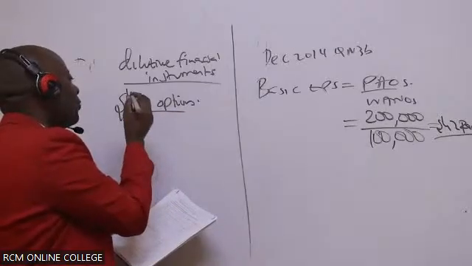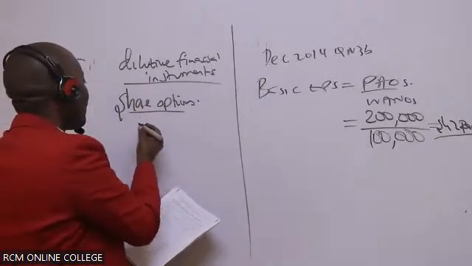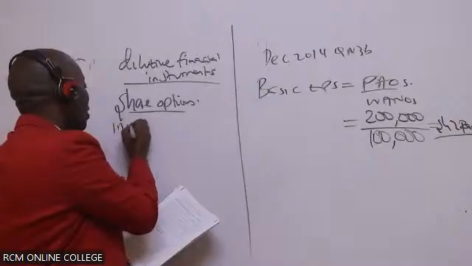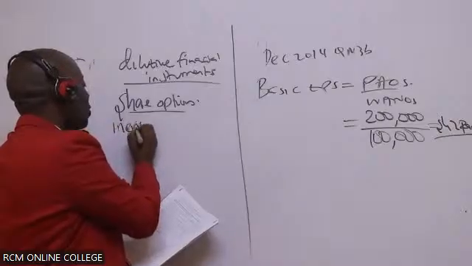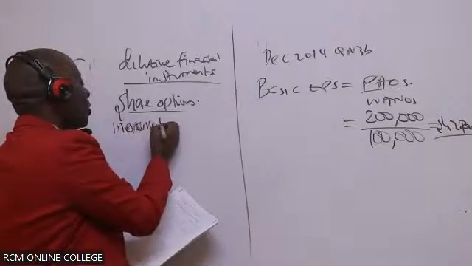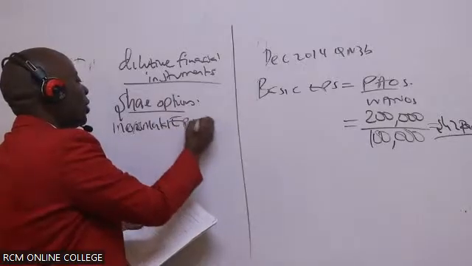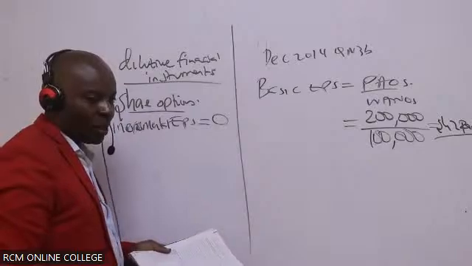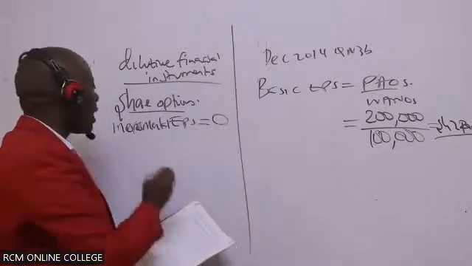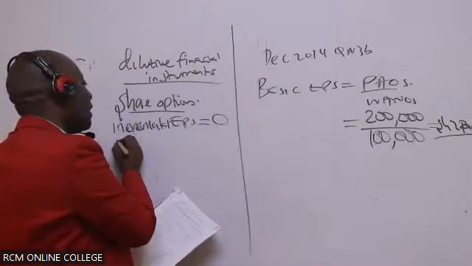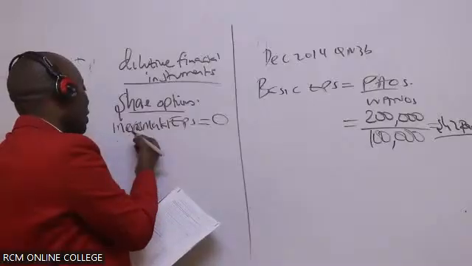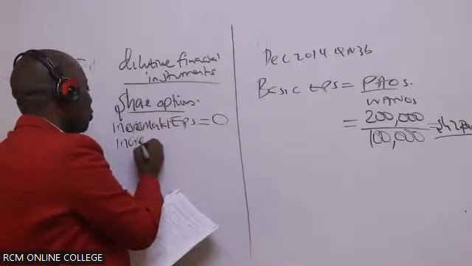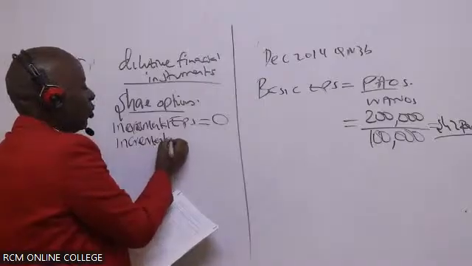In this case, for share options, I will look at incremental EPS. Incremental EPS for options is always 0. And then I'll give them the incremental number of ordinary shares, the increase in numbers.